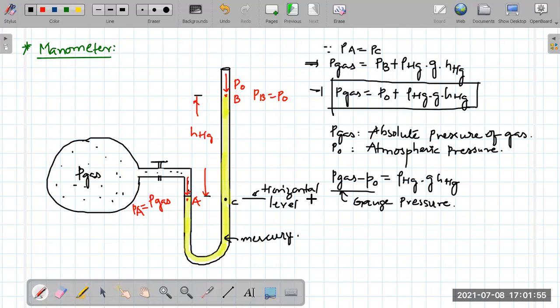This setup is what is called a manometer. Have all of you understood this? Any confusion here?